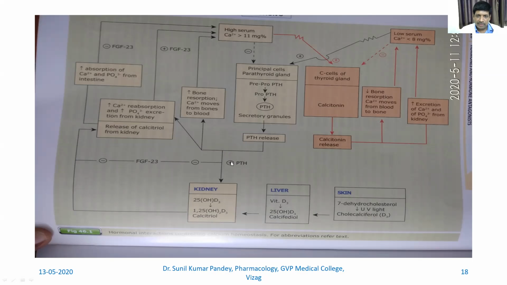Now this is stimulated by parathyroid hormone. In the previous figures also I have told, the parathyroid hormone causes increased synthesis, increased conversion to the active form of calcitriol. But this is inhibited by fibroblast growth factor 23. The same figure was seen in the Goodman and Gilman figure also.